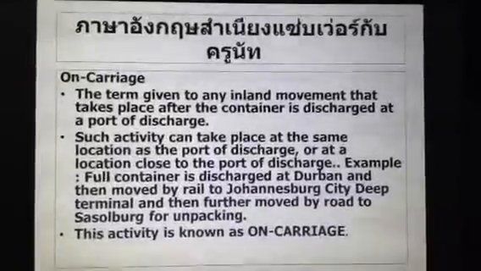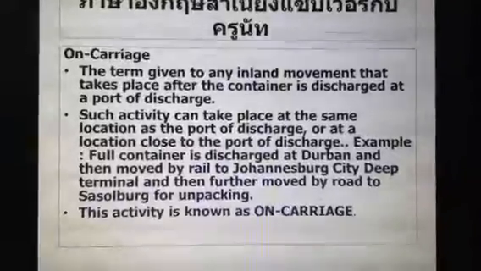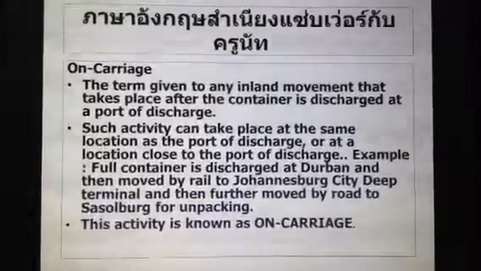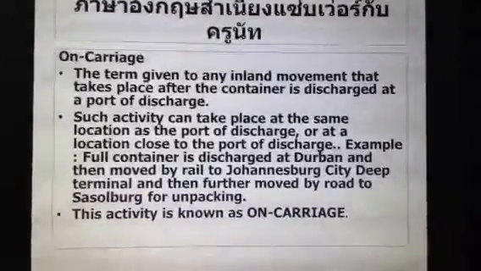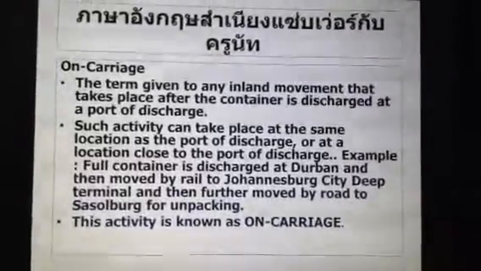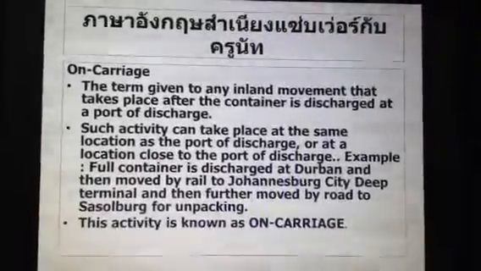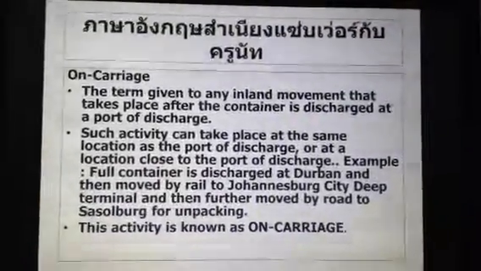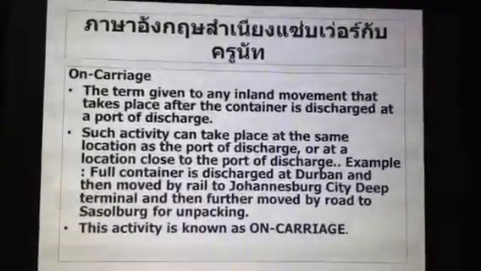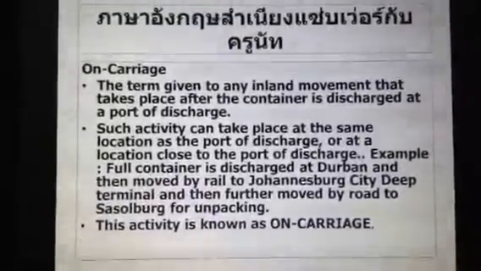On-carriage is the term given to any inland movement that takes place after the container is discharged at a port of discharge. Such activity can take place at the same location as the port of discharge or at a location close to the port of discharge. For example, a full container is discharged at Durban and then moved by rail to Johannesburg City Deep Terminal and then further moved by road to Sasolburg for unpacking. This activity is known as on-carriage.